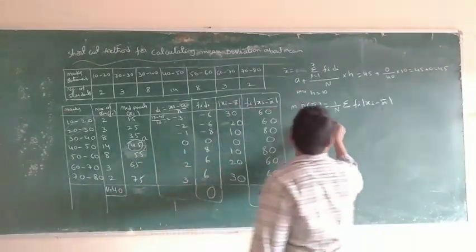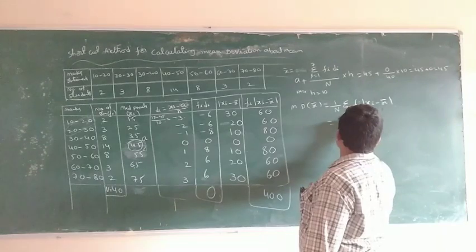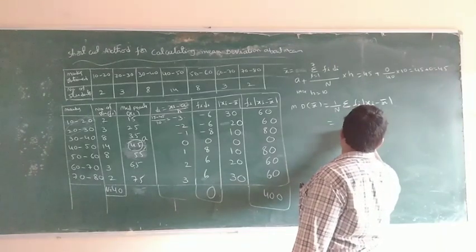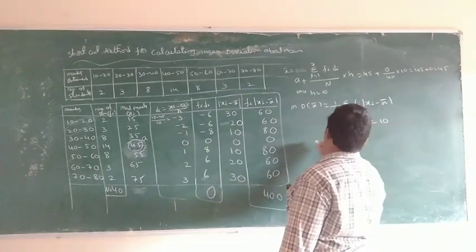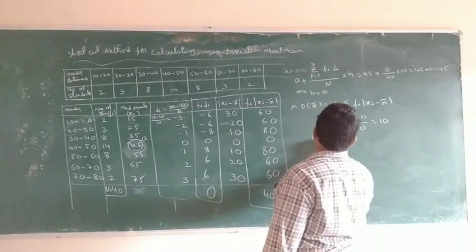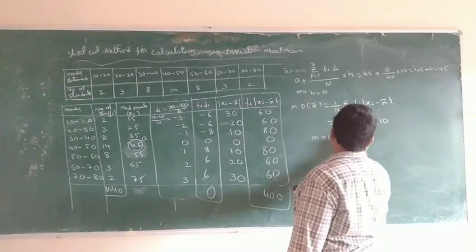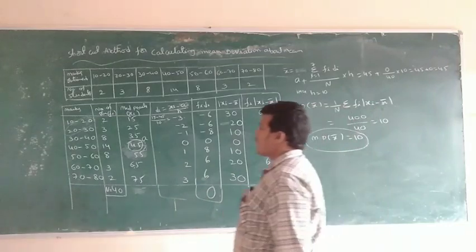400. So mean deviation about mean bar is equal to 400 by 40, which is equal to 10.